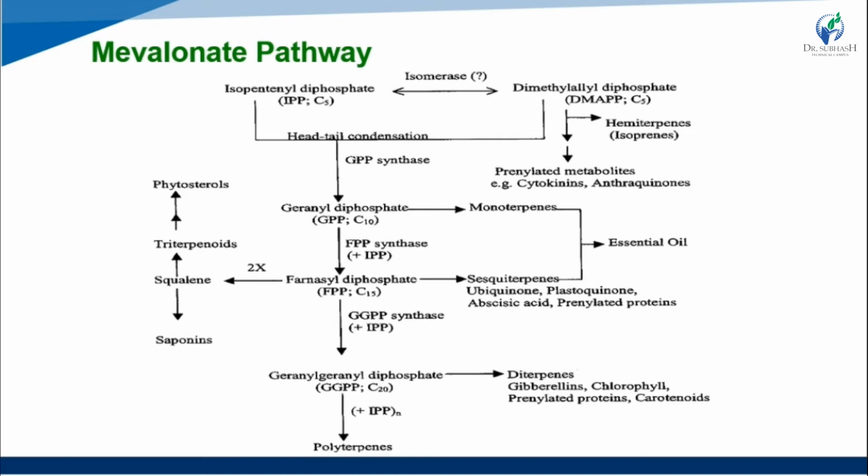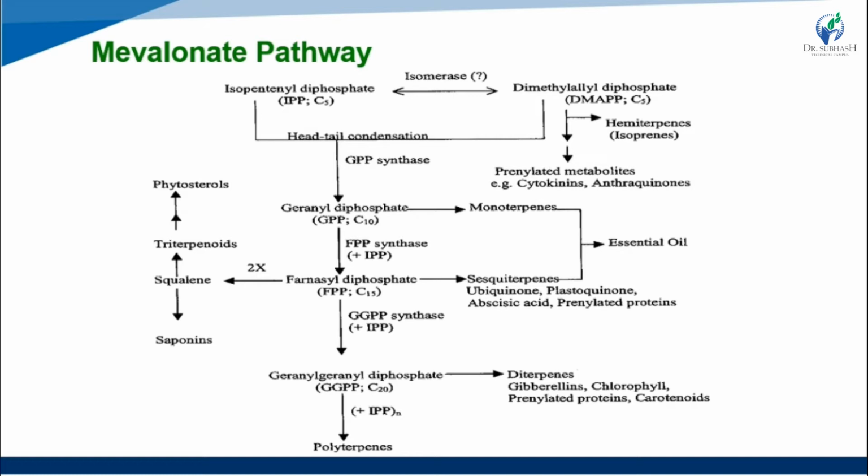Okay, and then further, farnesyl diphosphate, after a further step of addition by GGPP, that is geranylgeranyl diphosphate synthase, plus also adding one IPP 5-carbon chain, they are making geranylgeranyl diphosphate. 20 carbons are present here, so it is also called the diterpene. Diterpenes lead to the generation of gibberellins and also chlorophylls and proteins and carotenoids.